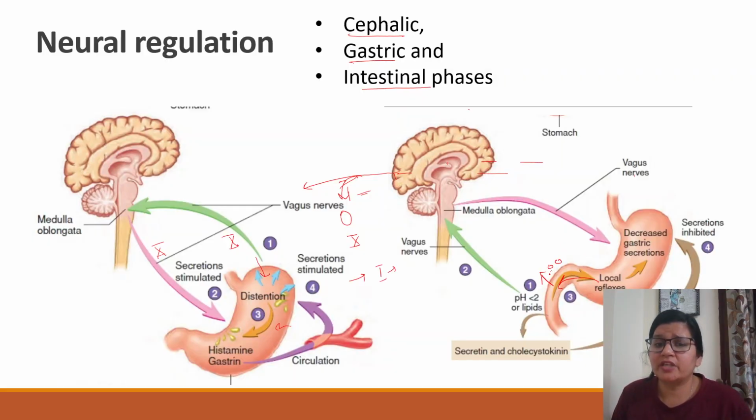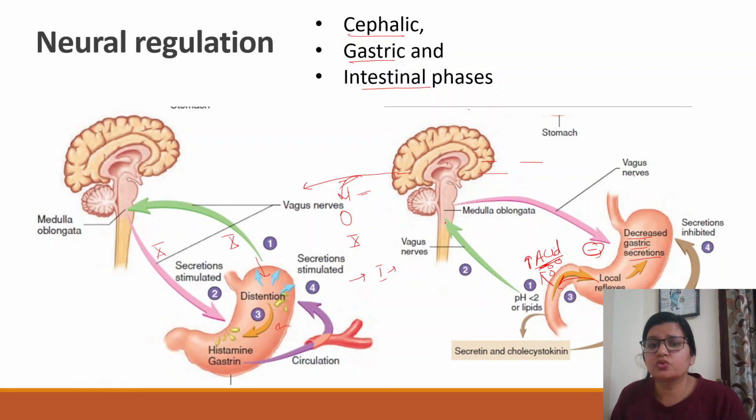For example, food is here and that is having high acid content, right? We will not want that food in the intestine, because if there is high acidity it can cause ulcer in the duodenum. So what we want is inhibition of the acid from the stomach, right? So there can be an inhibitory stimulus to gastric acid. It decreases the gastric acid secretion whenever there is hyperacidity or undigested particles coming to the duodenum.